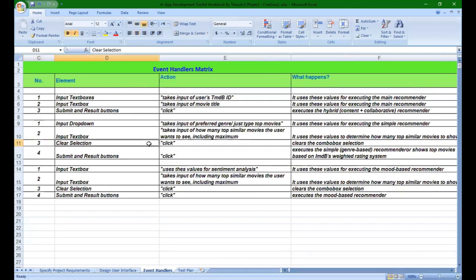Then there's this clear selection button, which on clicking clears the combo box selection. That is, it clears the selection that the user has made for the drop down. The submit and result buttons on clicking execute the simple, that is genre-based or top movies recommender, or show, as I said, top movies based on IMDB's weighted rating.